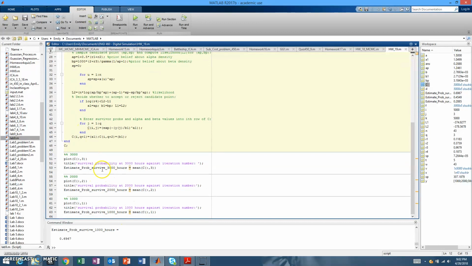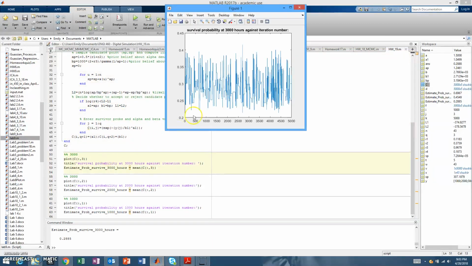Here we're going to come down. There's three of these that we're going to show you. The first is going to be the survivor probability of 3,000 hours. Go ahead and run that. This is what the plot will look like, and our mean for that is 0.2885, which is consistent with what the book has.